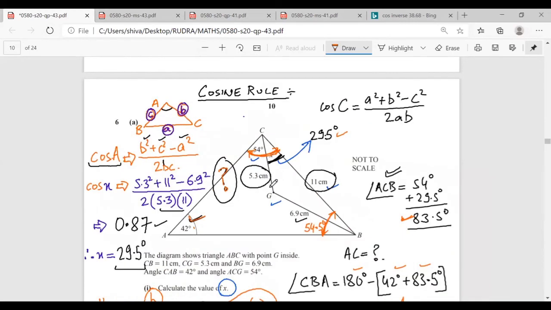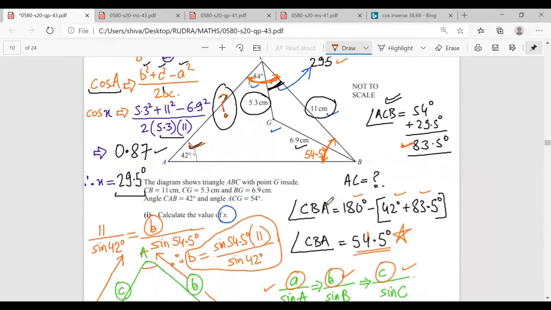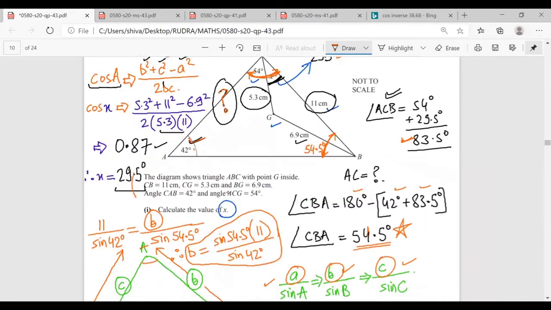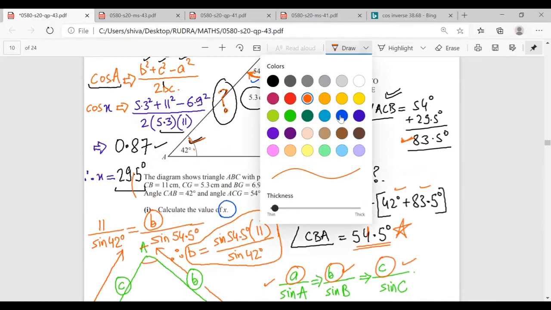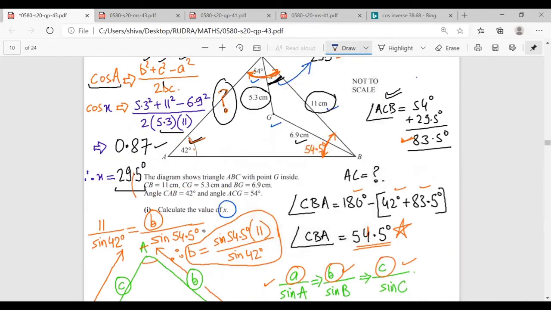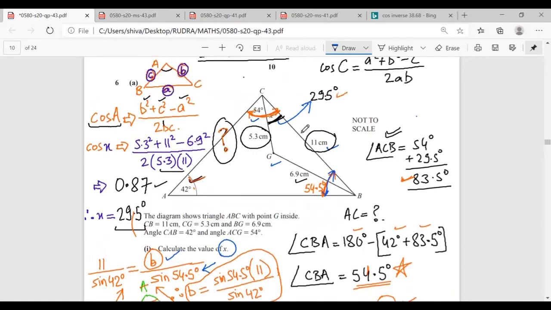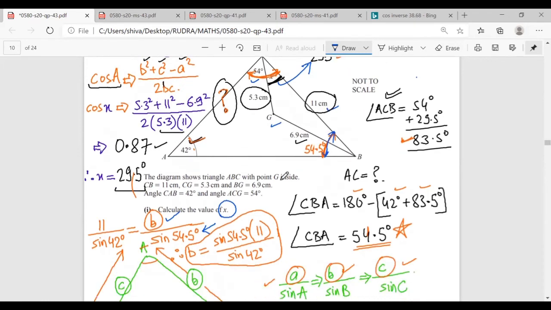Let us try to understand. I have this angle B. Angle B is 54.5 degrees, and that is what I have written here. The side opposite this angle is B, which is my unknown. And I can take a known: angle A is my known 42 degrees, and the side opposite to 42 degrees is 11 centimeters. So this is also my known. So using this formula, I can find the value of B.